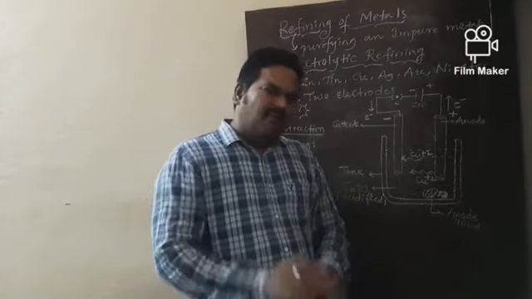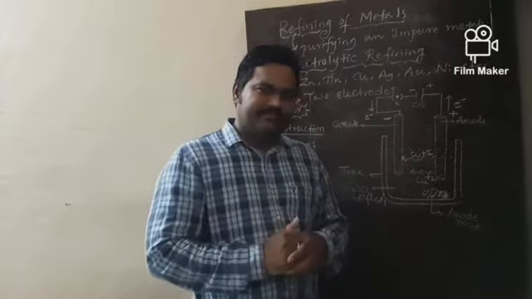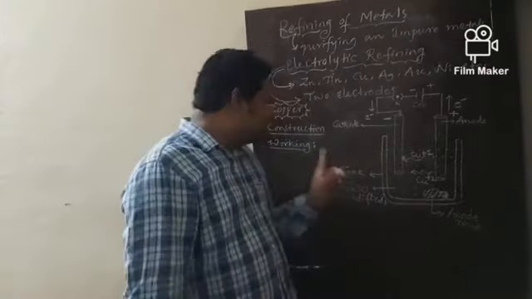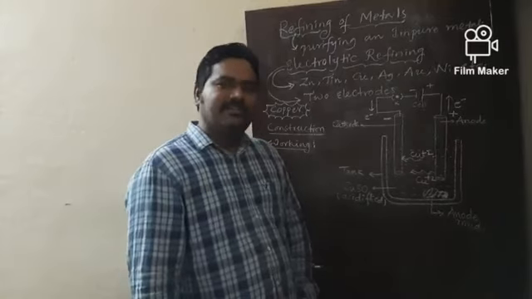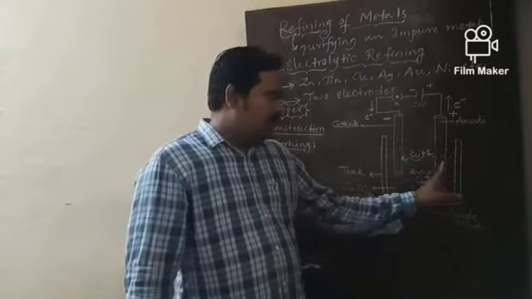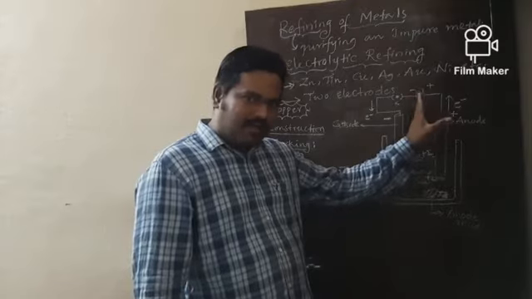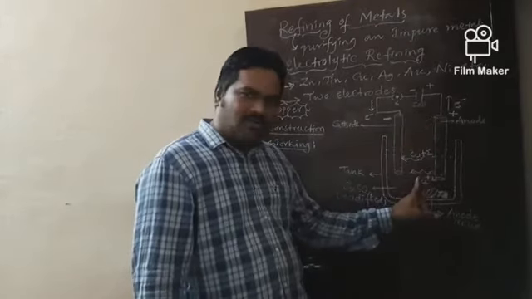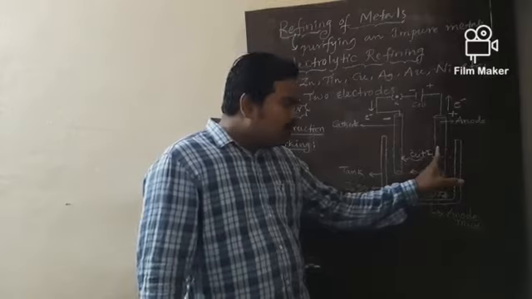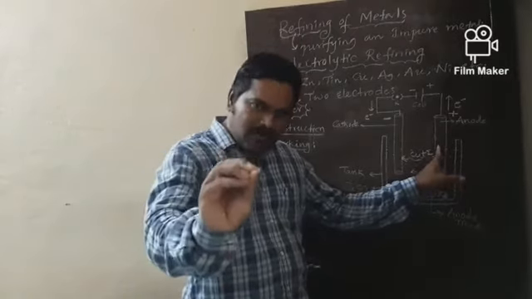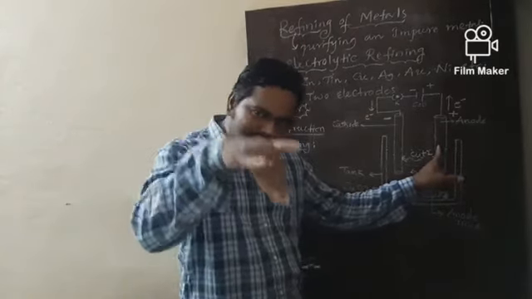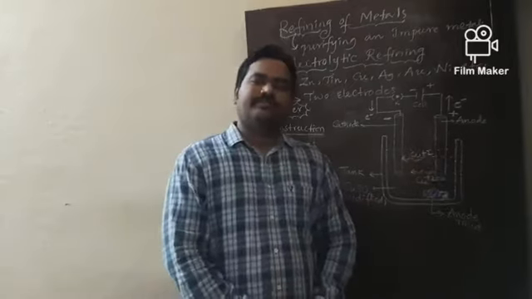And what are the main points in this explanation? Working is very simple. On passing the electric current through this electrolyte, pure copper from the anode first starts dissolving into the solution.